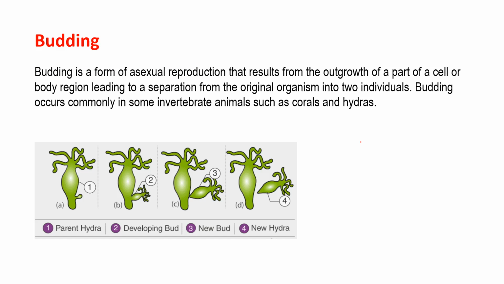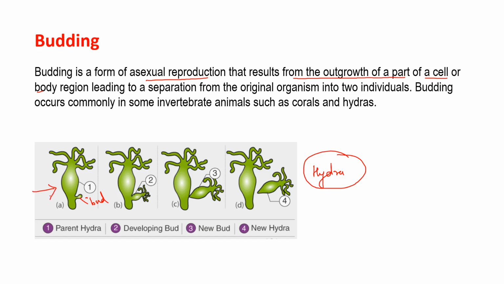Now let's move to the second type, budding. Students, budding is a form of asexual reproduction which results from the outgrowth of a part of a cell or body. As you see in the picture, this is hydra. I am going to explain the process of budding in hydra. Budding in hydra involves a small bud, as you see here, which develops from its parent hydra. This is the parent hydra. Clear?